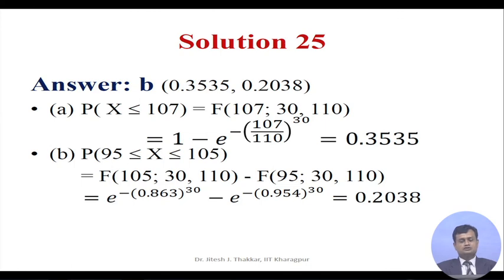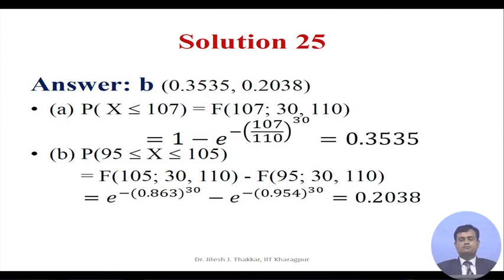Let us look at the solution. Probability X less than or equal to 107 can be given by the cumulative probability at 107, with parameters 30 and 110. So, I can use the Weibull expression and substitute the values: 1 minus e raised to minus 107 over 110 raised to 30.